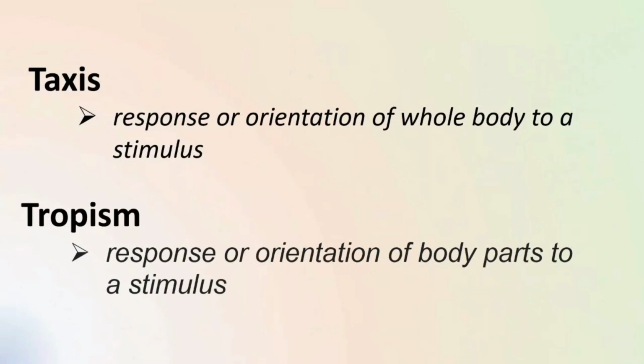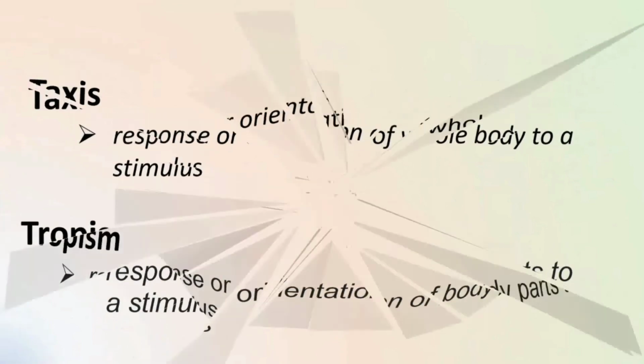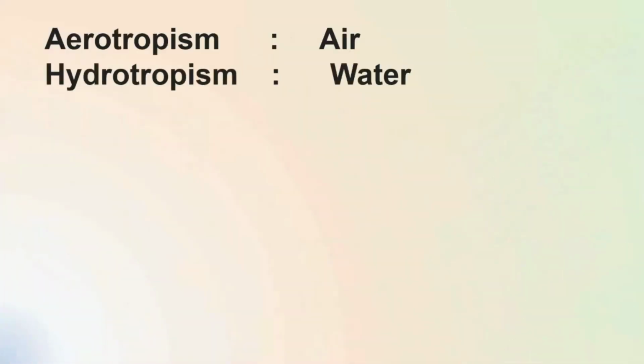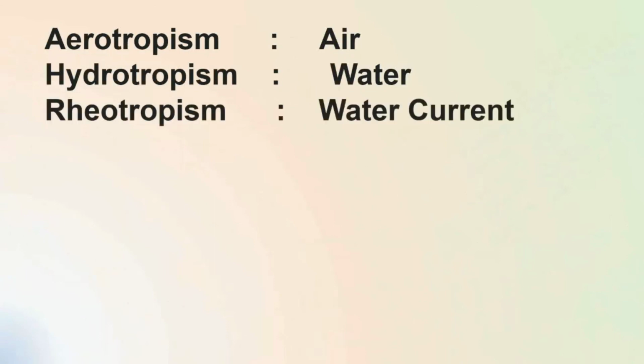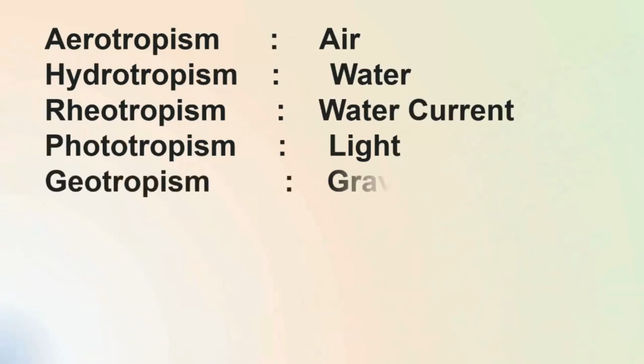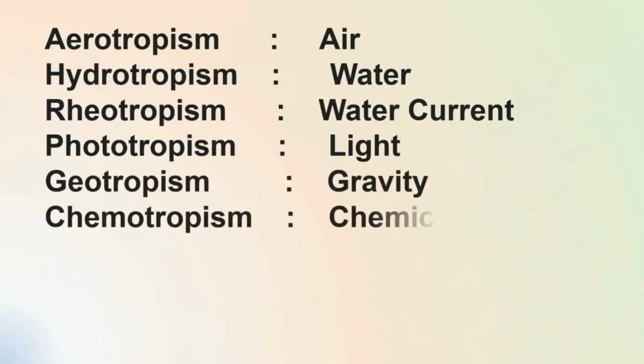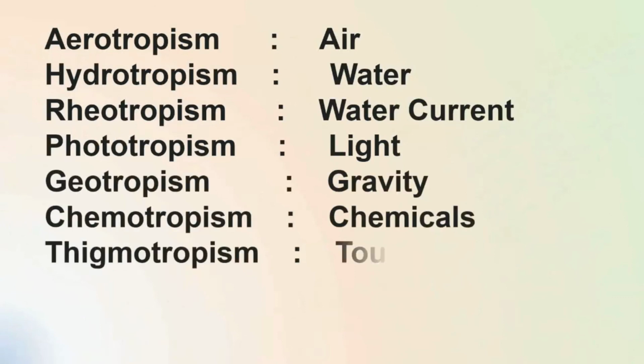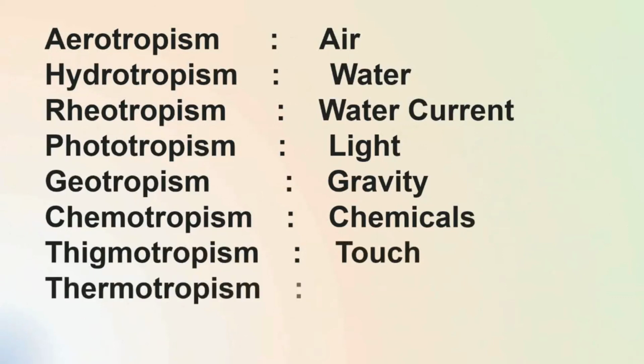Taxis and tropism can be towards or away from air, which is called aerotropism, water hydrotropism, water current rheotropism, light phototropism, gravity geotropism, chemicals chemotropism, touch thigmotropism, and heat thermotropism.